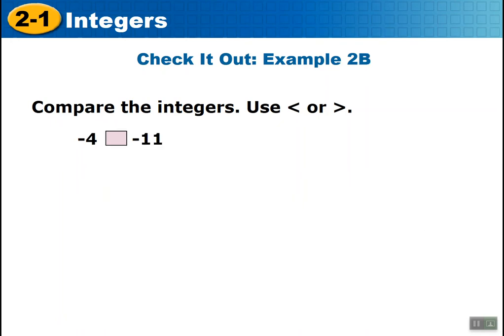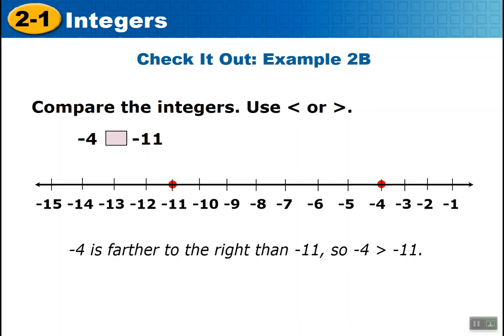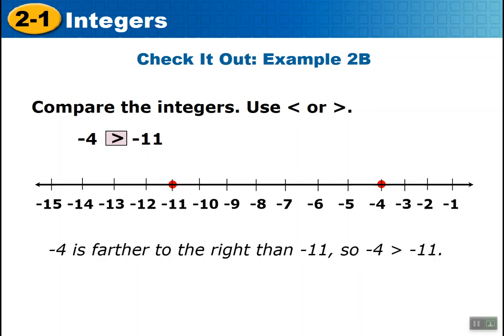Which one's bigger? Right, negative 4 is bigger. It's closer to 0 and is to the right of negative 11. Negative 4 is farther to the right than negative 11, so negative 4 is larger than negative 11. Did I say negative 4 is larger than negative 11? That's what I meant, guys.